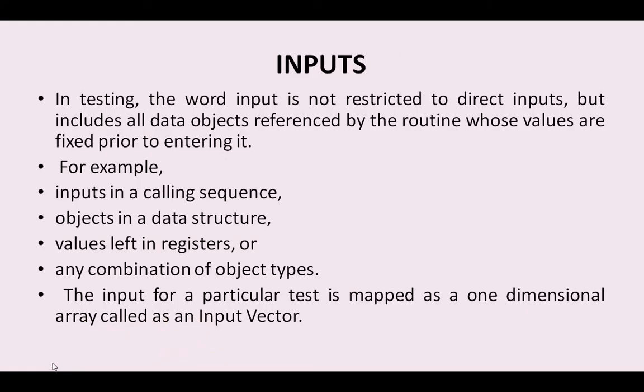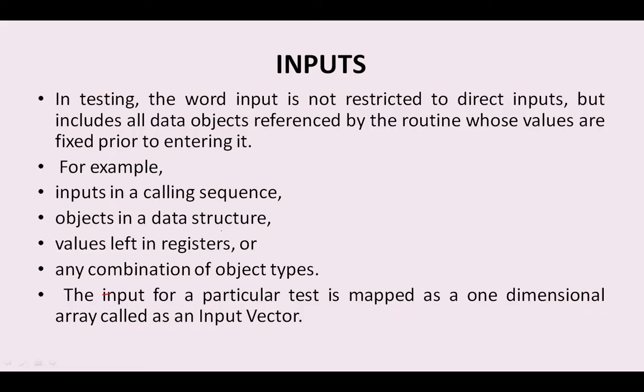Now what are the various kinds of inputs that we will use here? In testing, the input is normally not only the direct input, but the set of all the inputs which can cover all the data objects and their values. Those are called the inputs. So what are the various kinds of inputs, for example, that we have here?